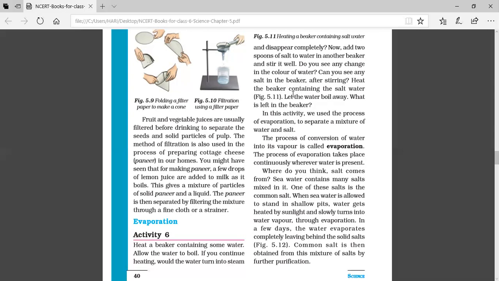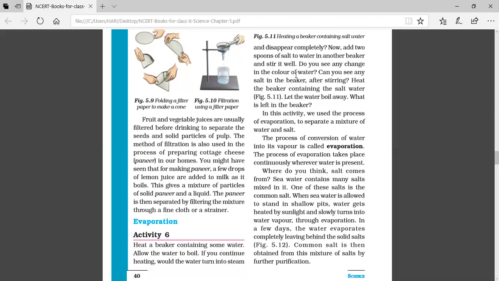What happens when salt is added to water? Salt is soluble in water, so it readily mixes with the water. Salt is a soluble substance. What are soluble substances? The substances that mix with water or mix in any other liquid are called soluble substances. Salt, sugar, etc. are soluble in water.